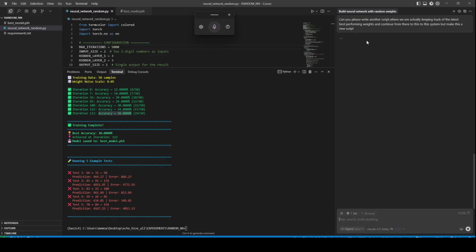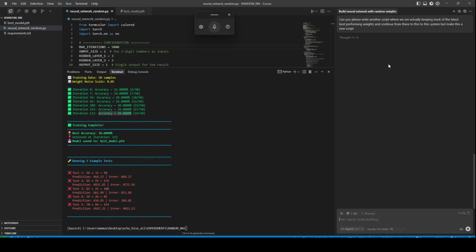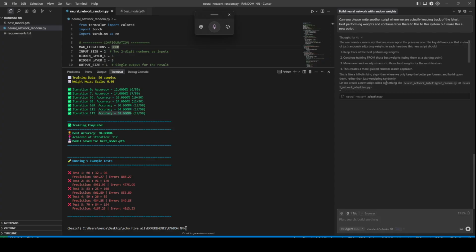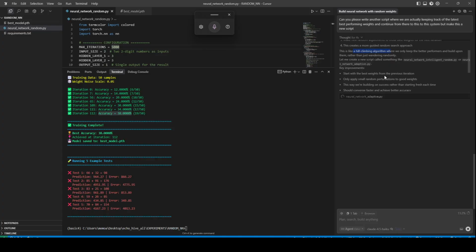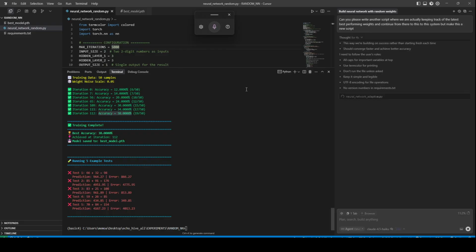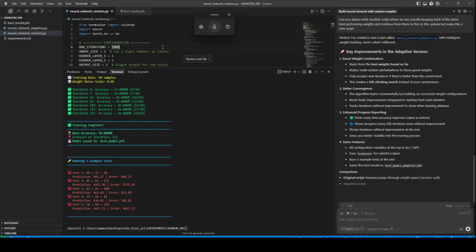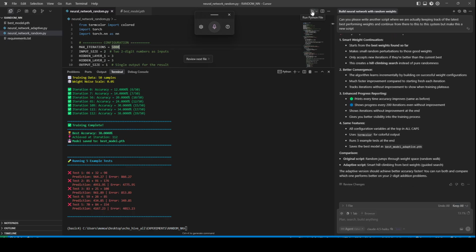Okay, so if you run this, we didn't even mention any evolutionary or genetic algorithm or something like that. But if you look at its thought, it actually thinks it's a hill climbing algorithm. Well, this is a bit of an evolutionary algorithm because we are keeping the best performing ones, right? So this didn't perform well. Look, this was actually low at 38%. So obviously your mileage is going to vary.